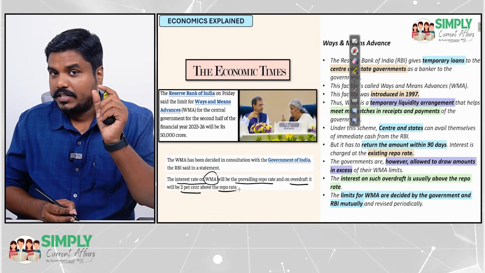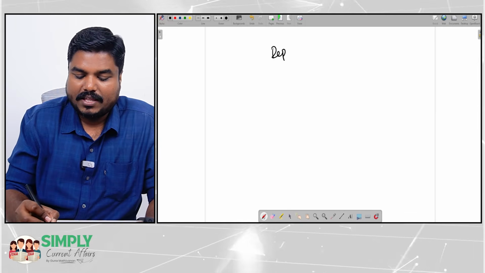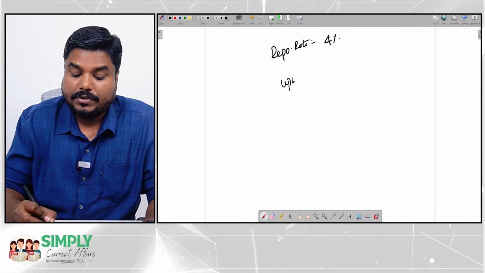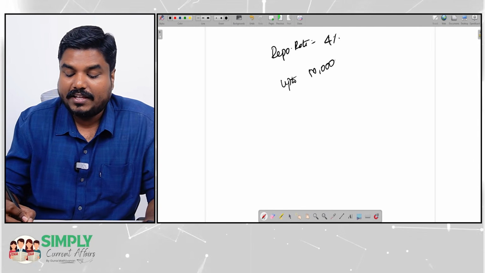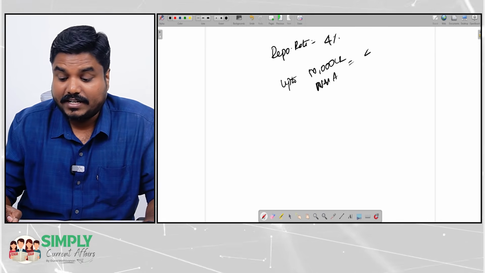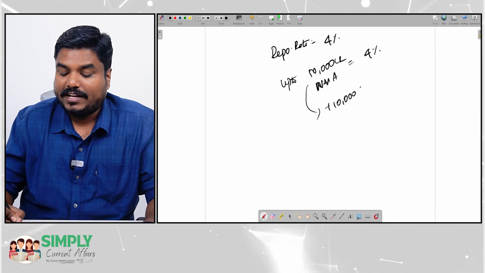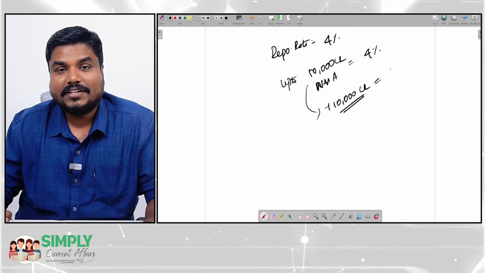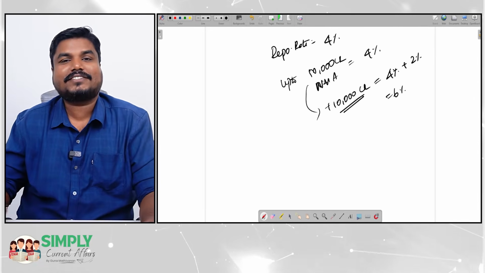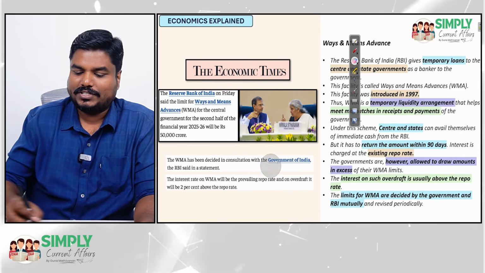That means up to 50,000 crores, let me assume repo rate is 4%, then up to 50,000 crores of borrowing under the ways and means advance, the interest rate is 4%. If you are going to borrow extra, right, 10,000 crores extra, for which 4% plus 2%, that is 6% will be charged. This is what the article is all about, right?